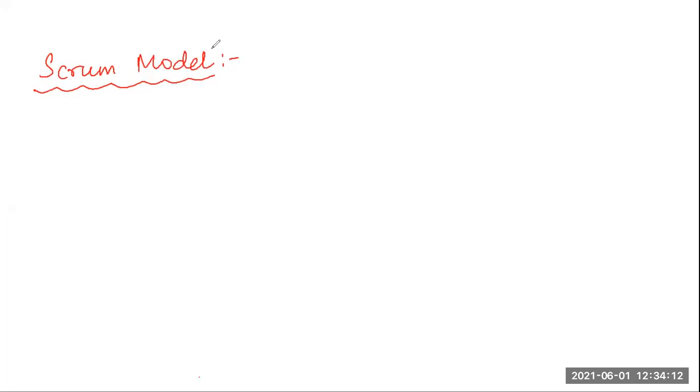Now, the Scrum model is another version under the category of Agile Development Model. In the Scrum model, a project is divided into small parts of work that can be incrementally developed and delivered over the concept we have discussed, time boxes, and those small parts of work are known as sprints. So I will just write two lines first.